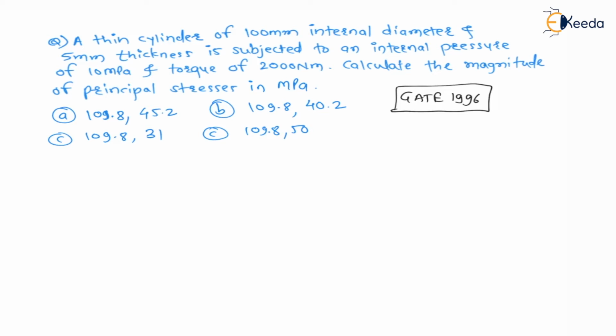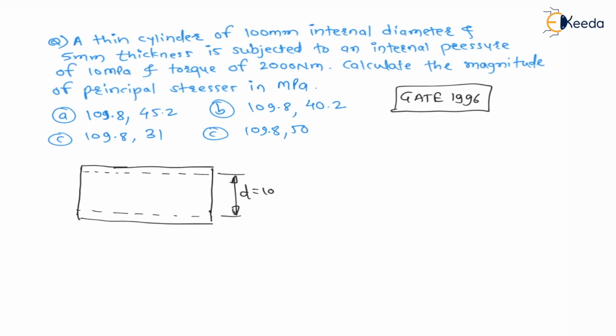Now you can see in the question a thin cylinder is given, right? It is a hollow cylinder, having thickness. Let us say the internal diameter of the cylinder, small d, is 100 mm, and the thickness of the cylinder is 5 mm.